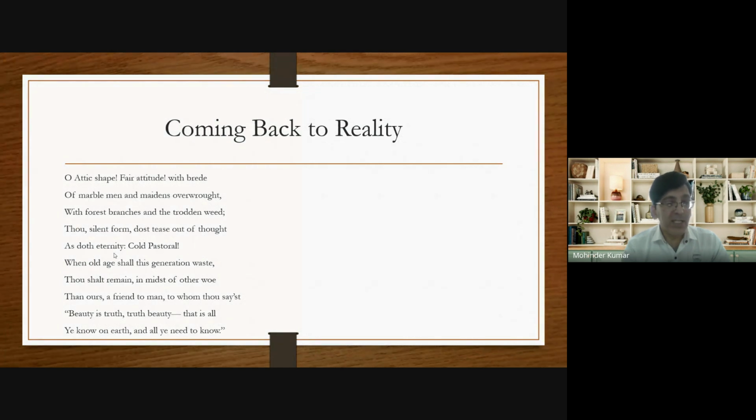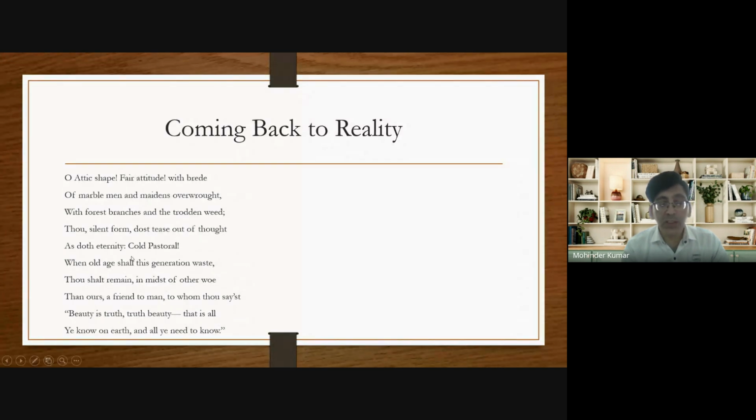So he says that as it is difficult to understand eternity, similarly, it is difficult to understand the urn. Dost tease out of thought, as doth eternity, means it's really difficult to understand the urn, as it's really difficult to understand eternity.